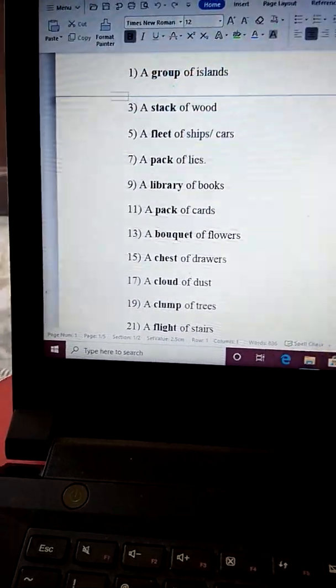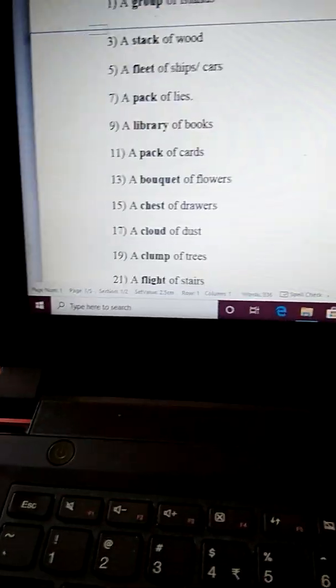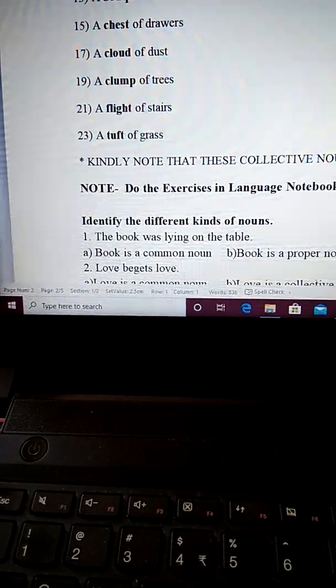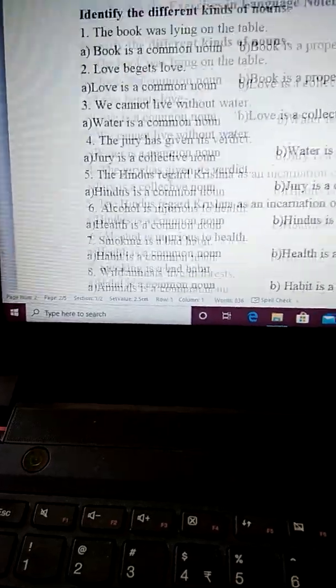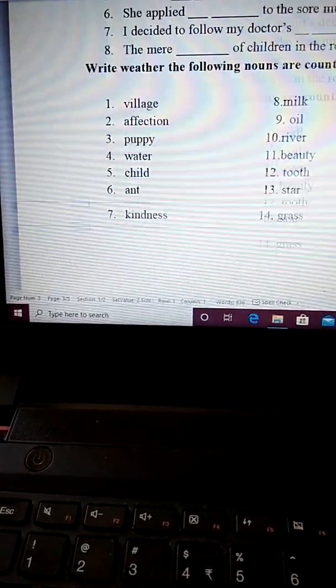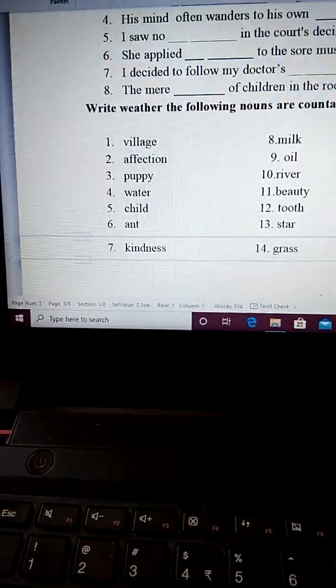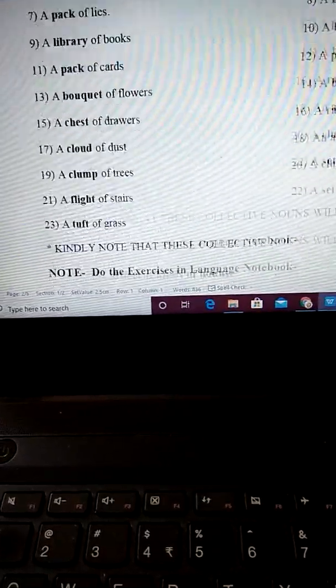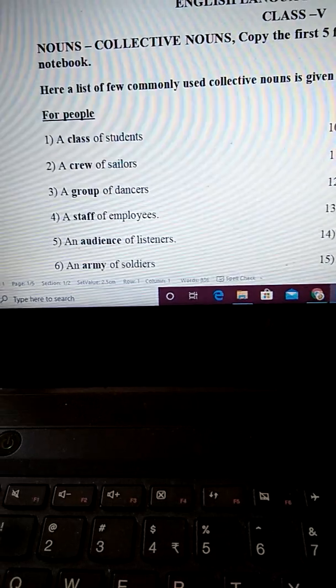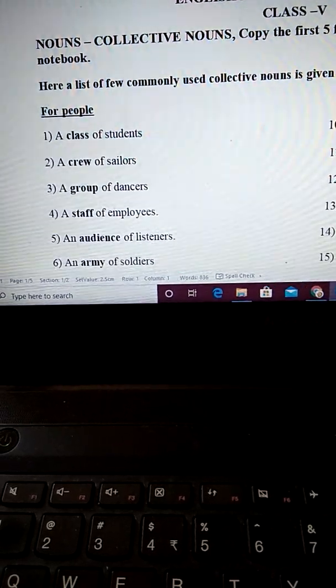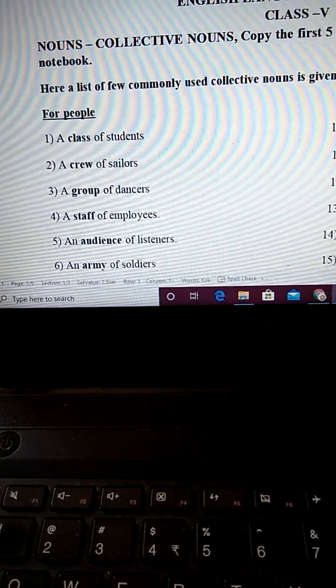For things again you will copy 5 in your language notebook. And then you will have to do all the exercises in your language notebook. Clear? I hope it's clear to all of you. And learn the list of all the collective nouns that has been given. Okay?